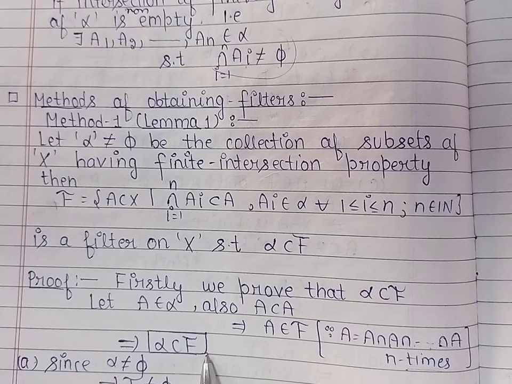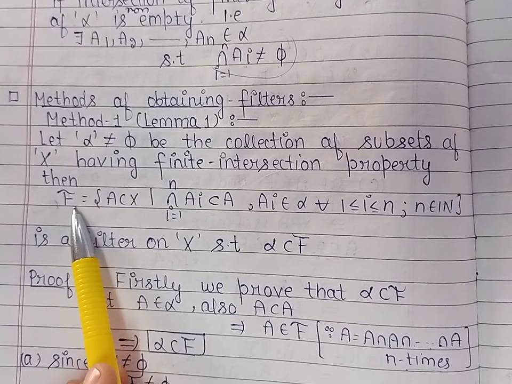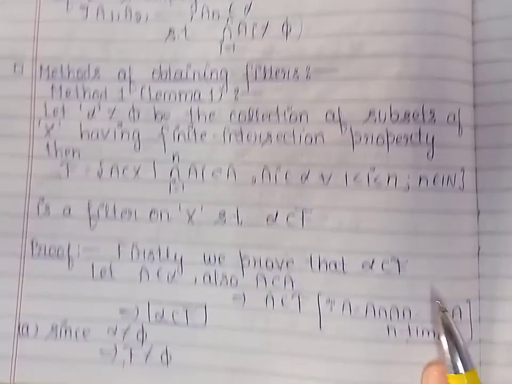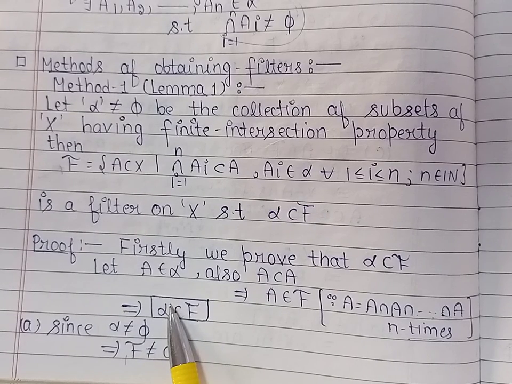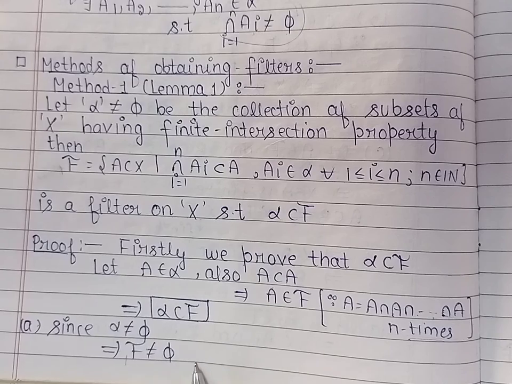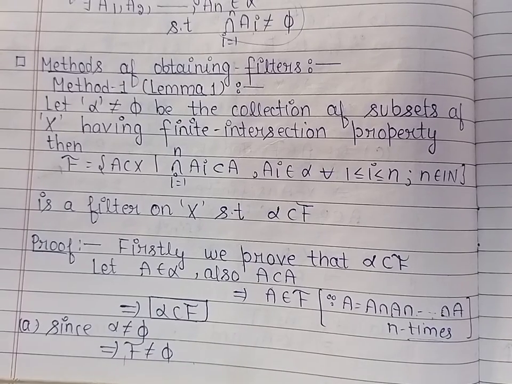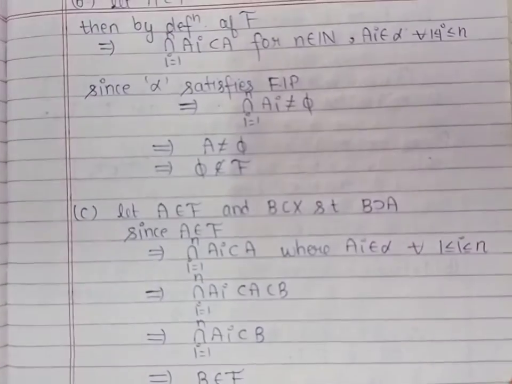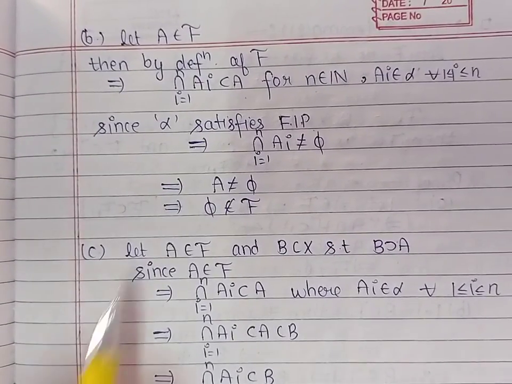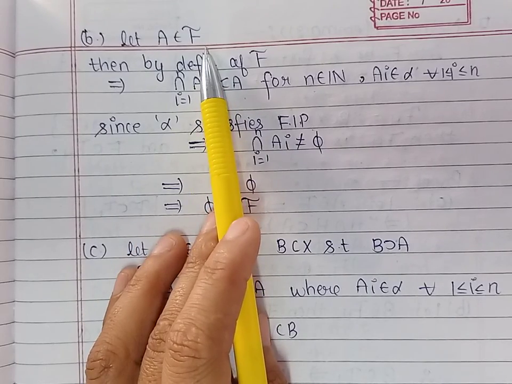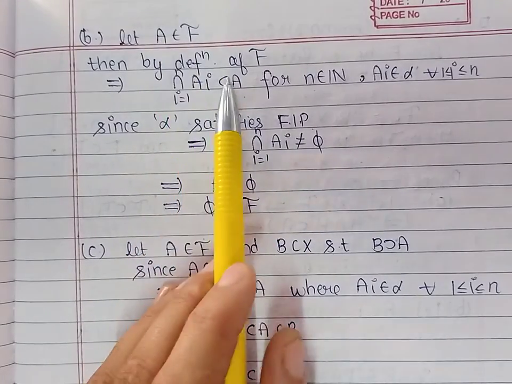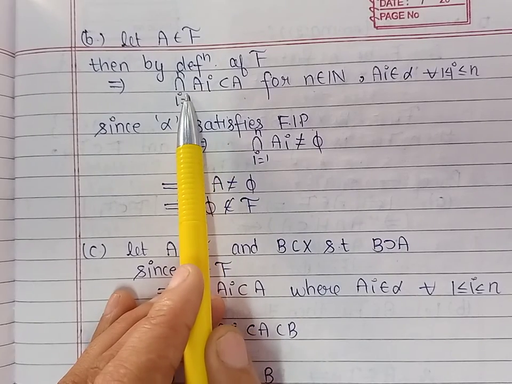Now next we claim that this F is a filter on the set X. Firstly, because alpha is contained in F and alpha is a non-empty collection of subsets of X, F is non-empty. Now next we show that phi does not belong to the collection F. Let us take A belonging to collection F. By definition of this collection, A contains finite intersections of members of alpha.